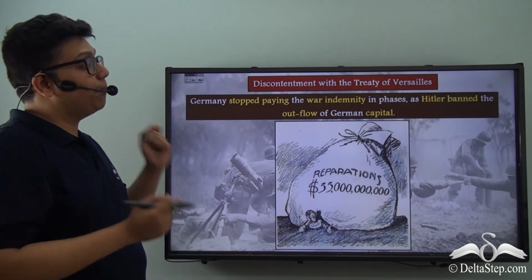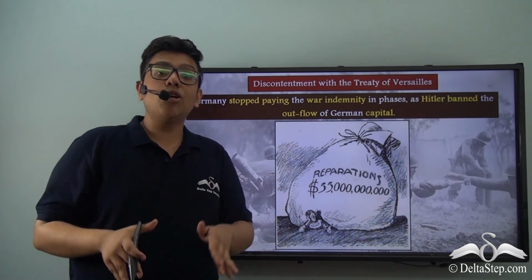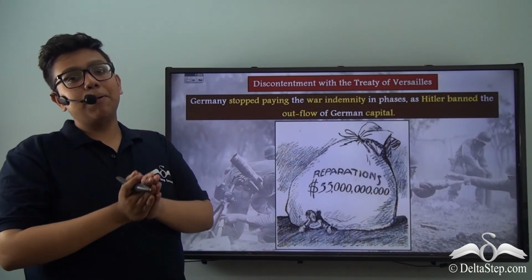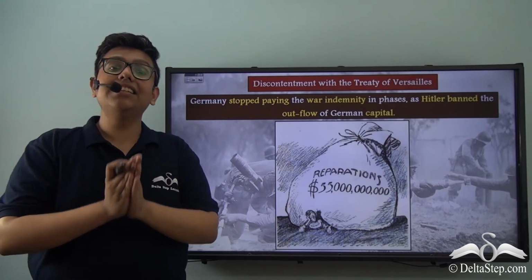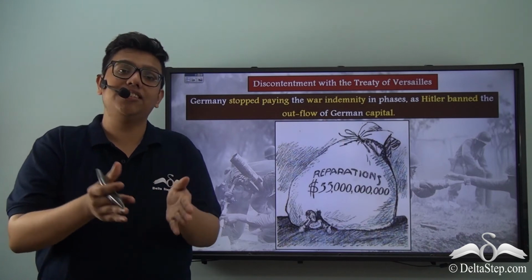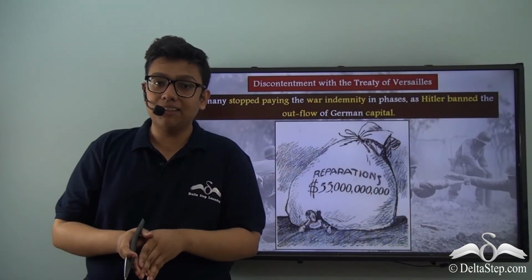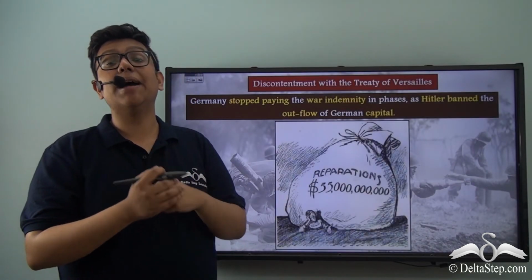This is because he passed a law which made sure that German capital does not flow out to other nations. Quite simply put, German capital could not be given to other nations as loans, and other nations could also not take away German capital as war payments. Therefore, German capital was locked in Germany, and Hitler did not make any more indemnity payments.